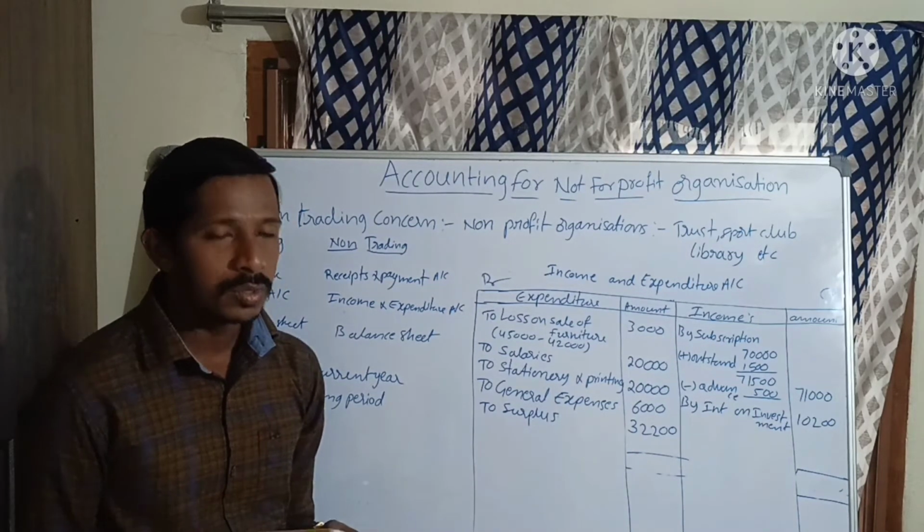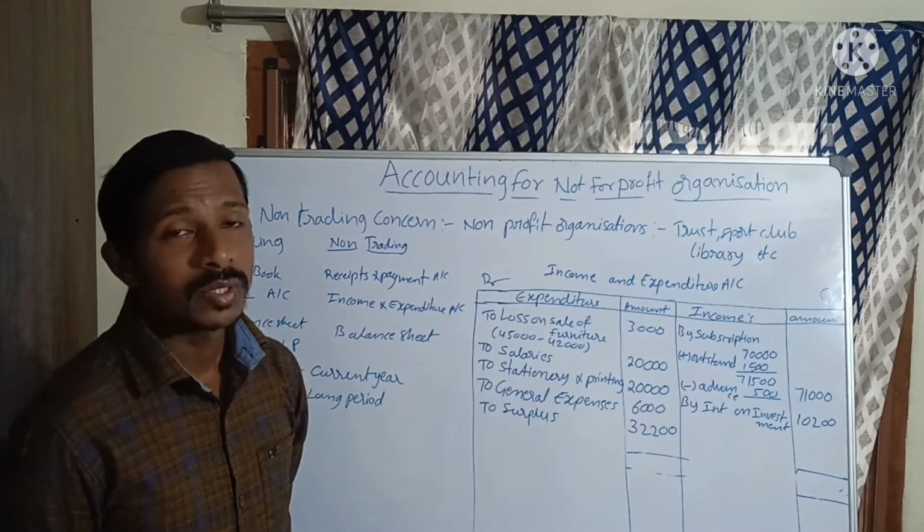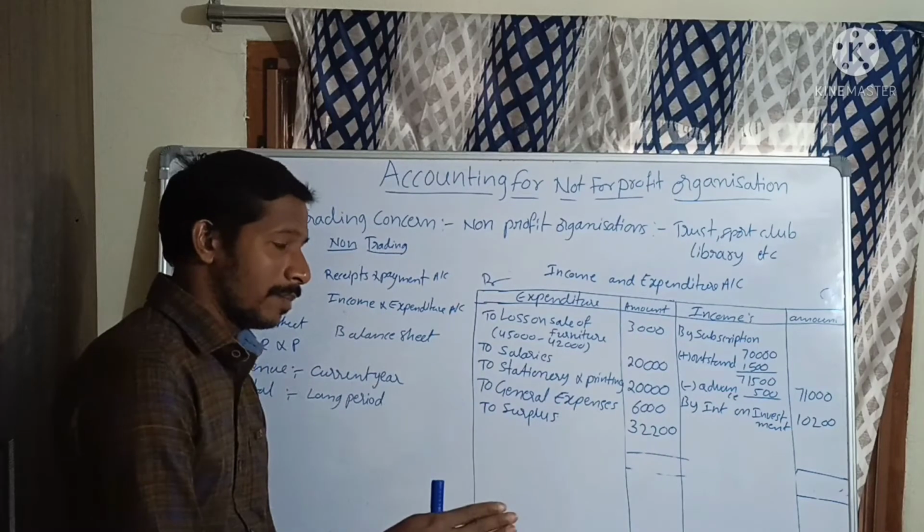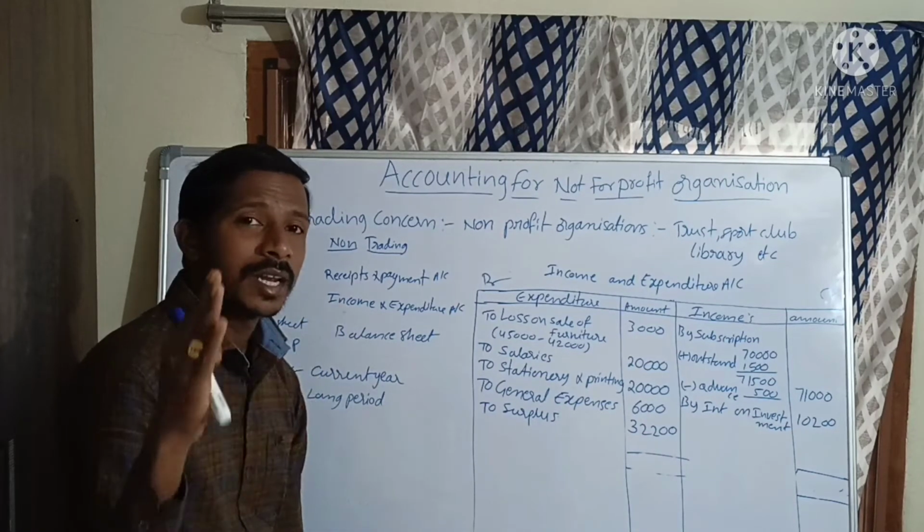So Kamaredi Youth Club is a non-trading concern. They are giving the information of the receipts and payments. From that we have to prepare the income and expenditure account.